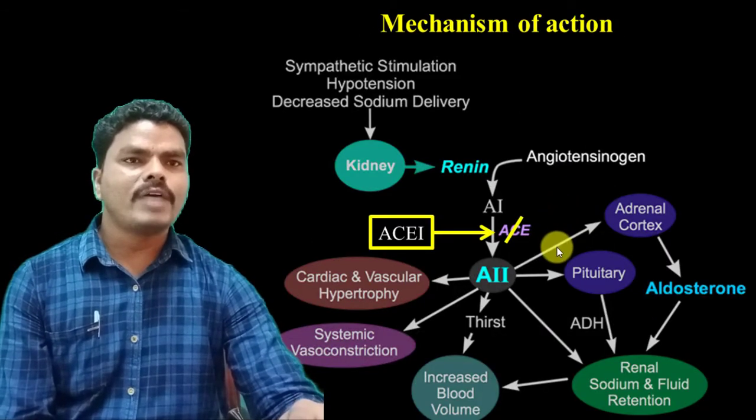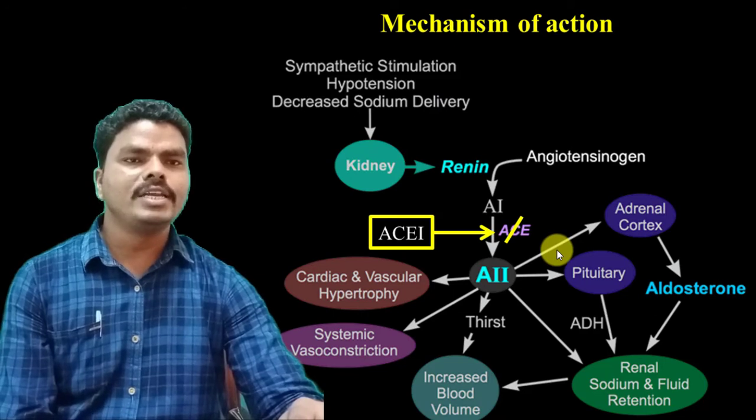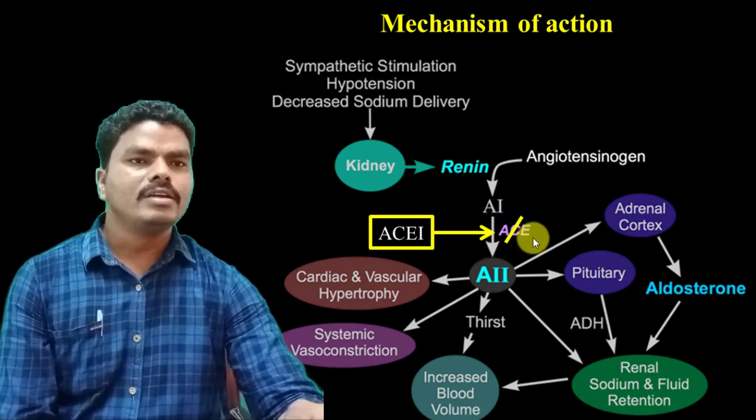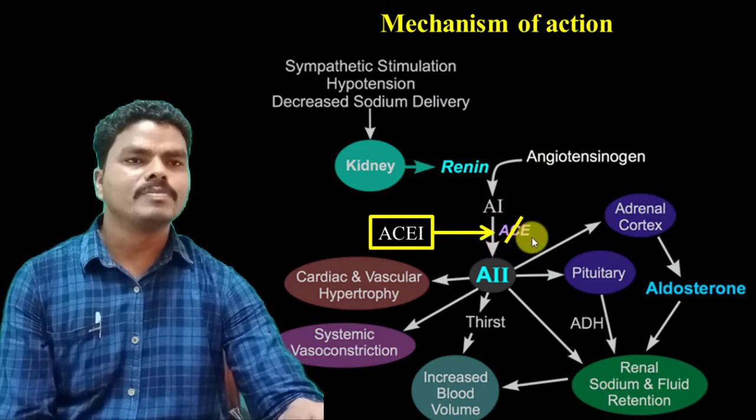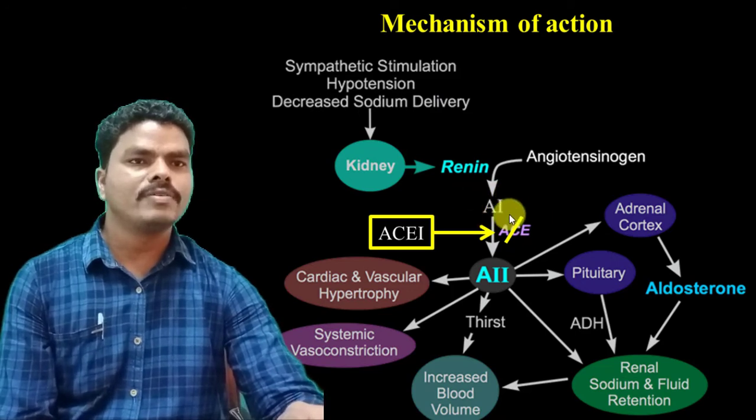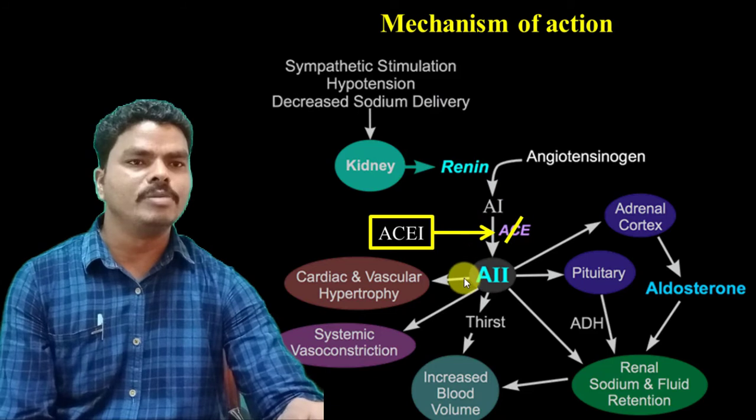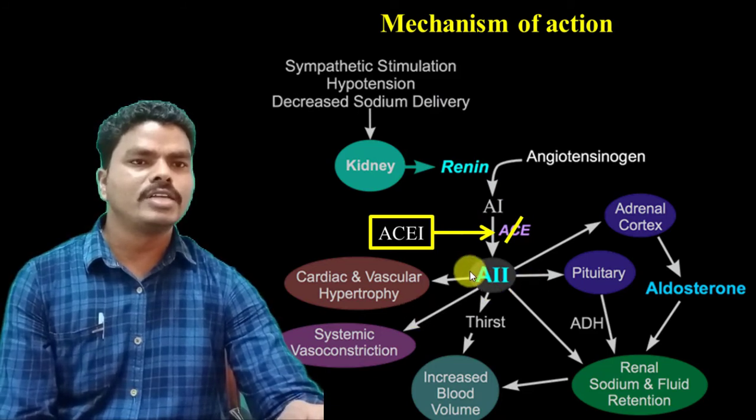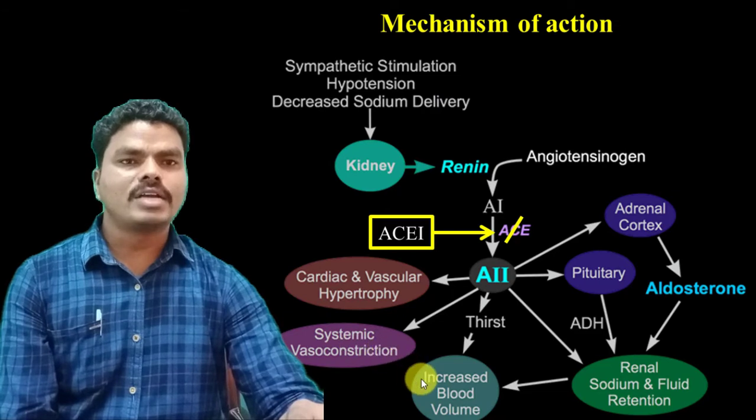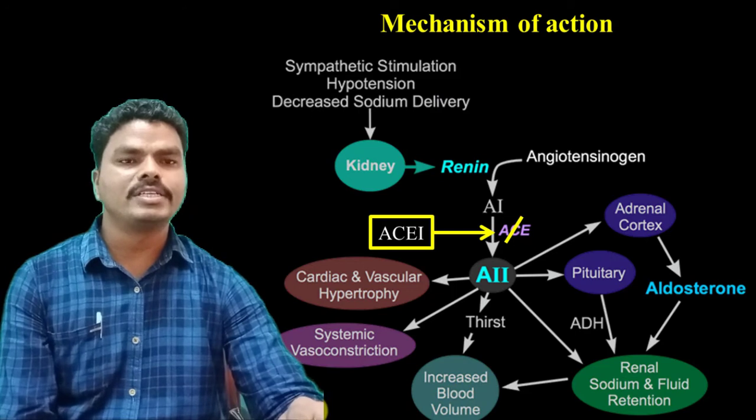So when you see the mechanism of action in the case of ACE inhibitors, the ACE inhibitors inhibit the angiotensin converting enzyme, which is generally obtained from the lungs and kidney. Thereby the conversion of angiotensin 1 to angiotensin 2 is inhibited. So the actions of angiotensin 2 at their receptors are blocked. In this way, the vasoconstriction and the increased blood volume are prevented, thereby the hypertension condition is reduced.